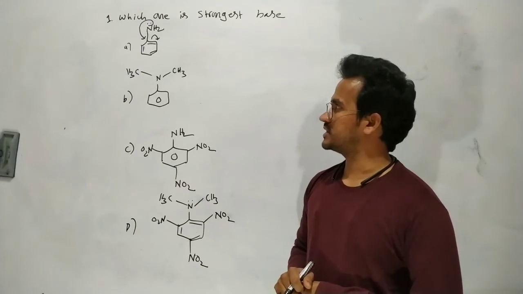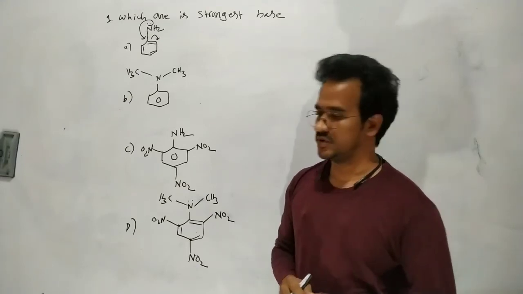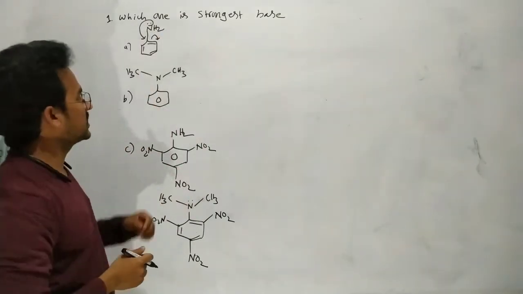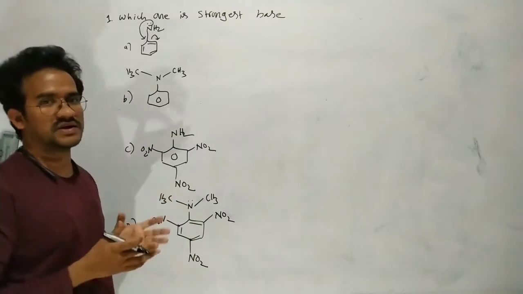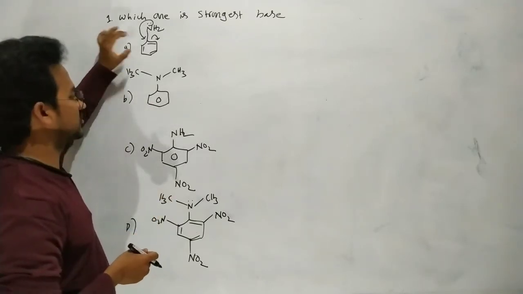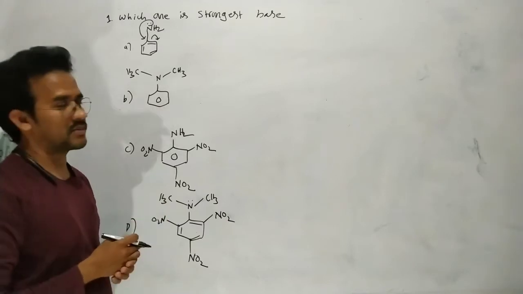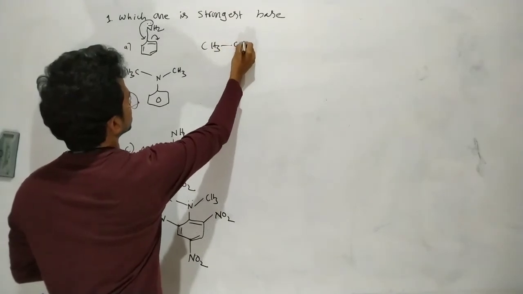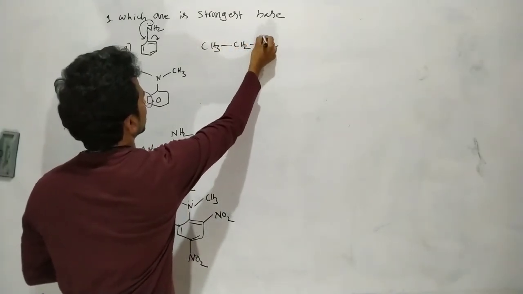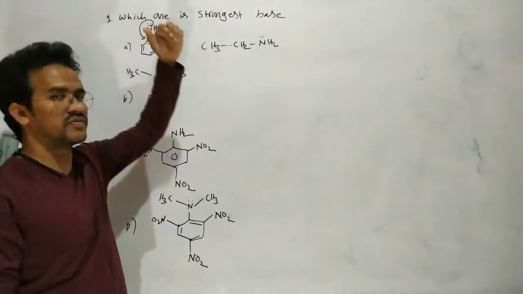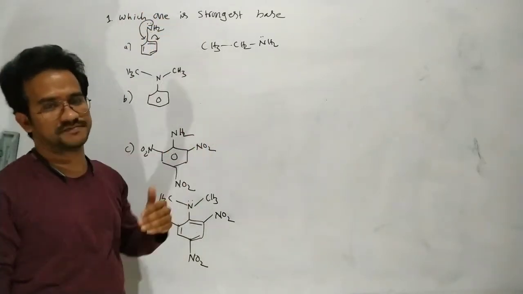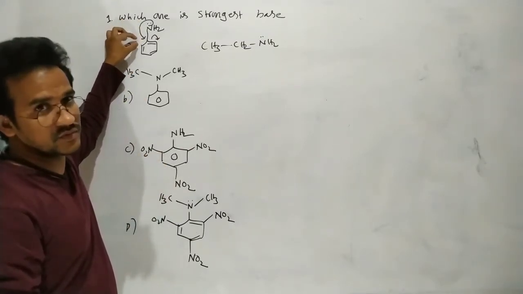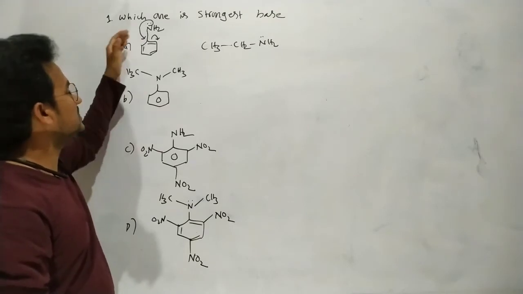Okay. So here in this case, which one is the strongest base? Here the lone pair of electrons are involved in a resonance actually. It is the aromatic amines. So amines act as bases. Aromatic amines are the less basic. First of all, aromatic amines are less basic because those are involved in a conjugation. That lone pair of electrons is involved in a conjugation. So this lone pair of electrons is not available for the acid, because that lone pair is engaged with benzene in a resonance. So it is less basic.